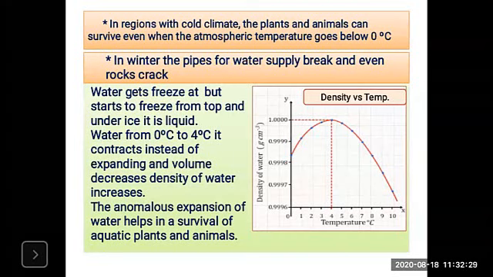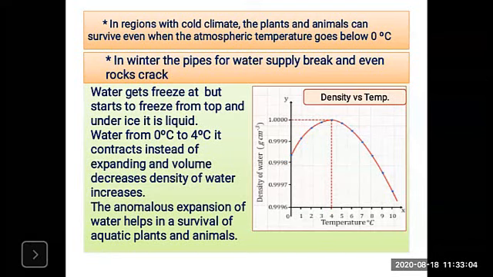So this is why the plants and animals can survive in cold weather, and why in winter the water supply pipes break and even rocks crack. So this is the answer. Look here and remember that point: the contraction and expansion of water is the anomalous behavior. Instead of expanding from 0 to 4 degrees Celsius, it contracts. So this point is very important.